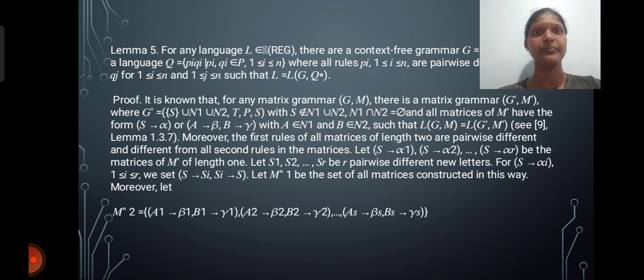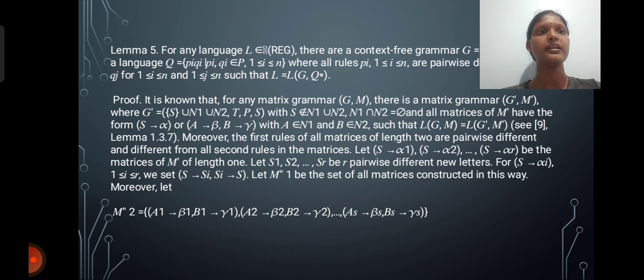Next is Lemma 5. For any language we use the language L with regular control, where the context-free grammar G is the language and P has all rules. It is known as the matrix grammar.